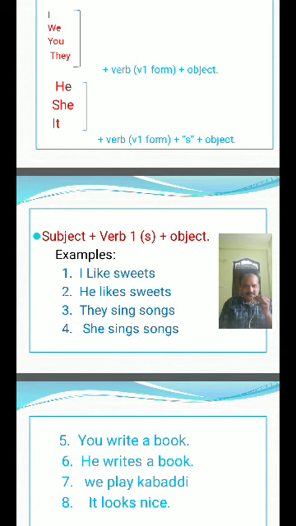It likes sweets. I like play. You like play. They like play. We like play. He likes play. She likes play. It likes play.